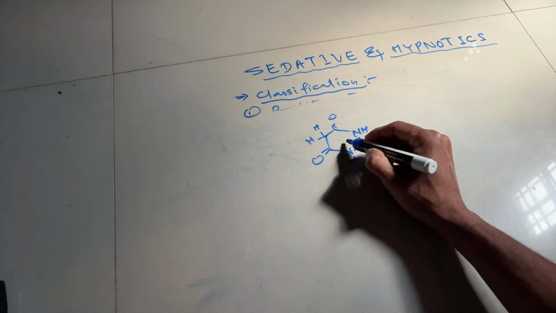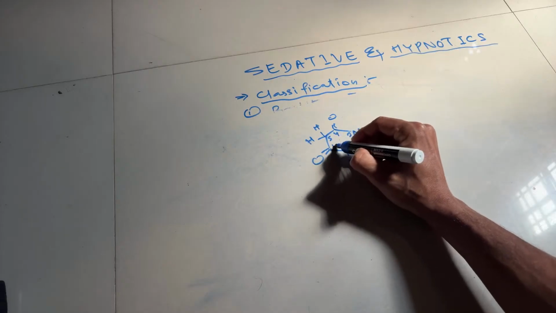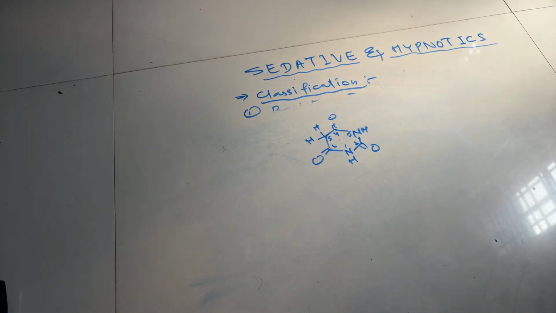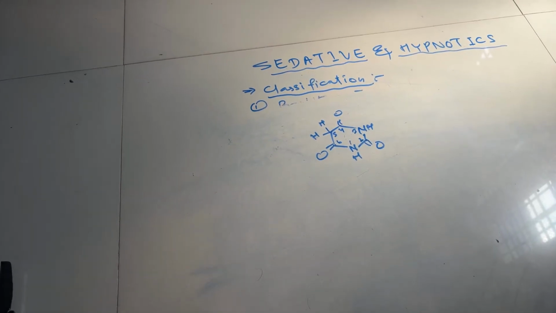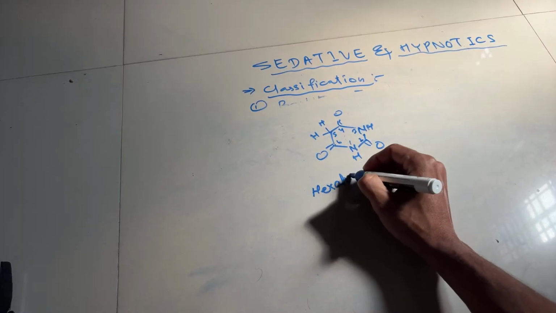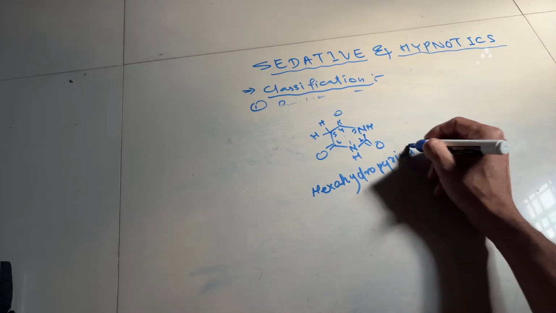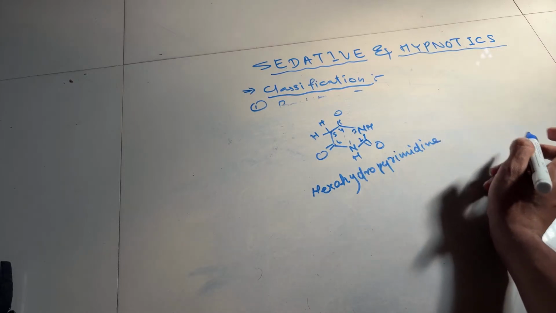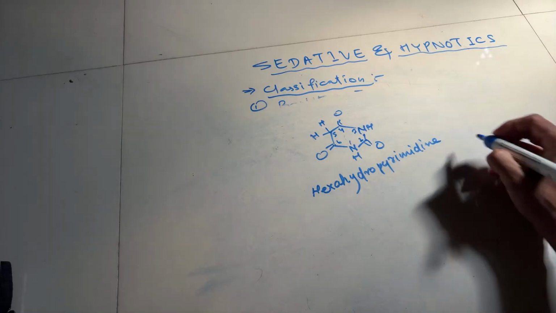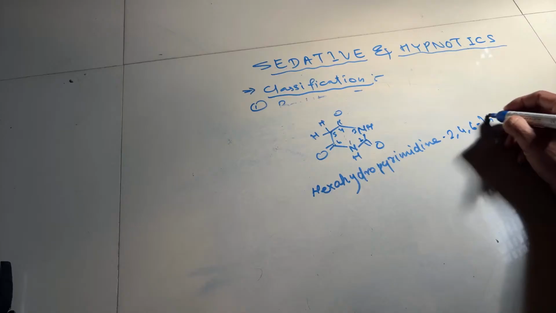So the numbering will start from nitrogen 1, 2, 3, 4, 5, 6. Can you please name this compound now? It is hexahydropyrimidine 2, 4, 6 trione.